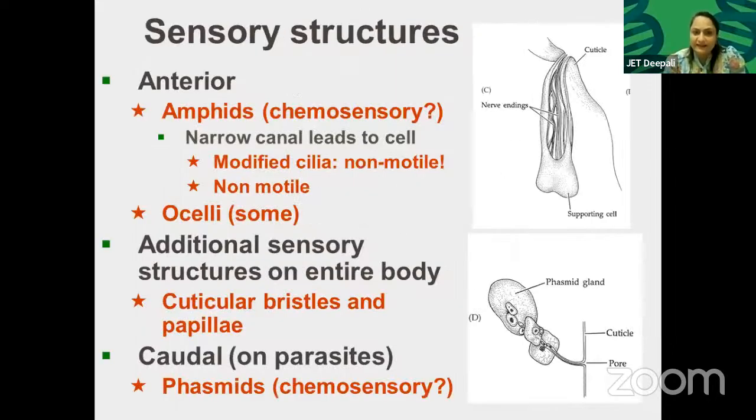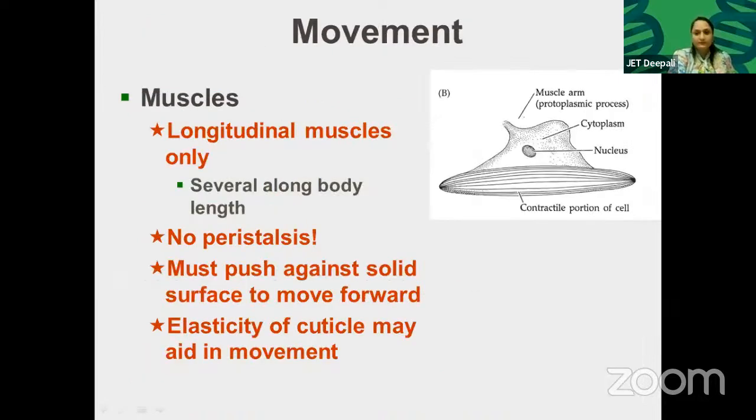Sensory structures: anterior amphids, chemosensory. A narrow canal leads to the cell. Modified cilia, non-motile. Ocelli. Additional sensory structures on the entire body: cuticle, bristles, and papillae. Caudal phasmids on parasites, chemosensory, are present on the posterior part of their body.